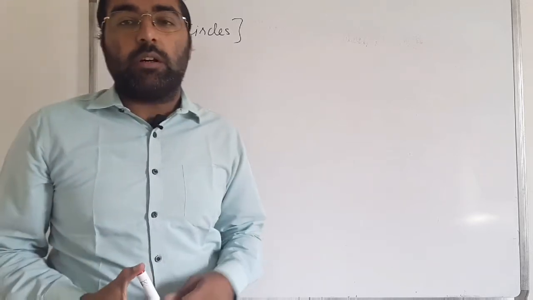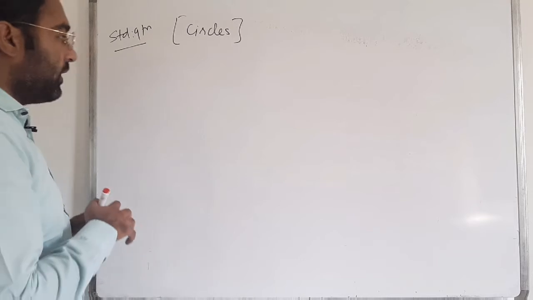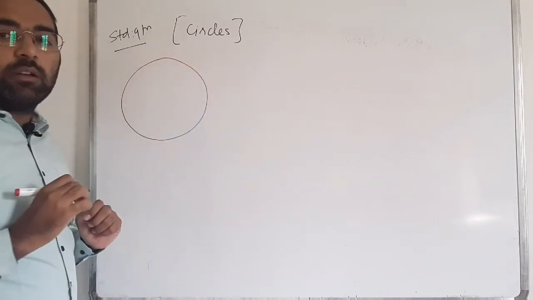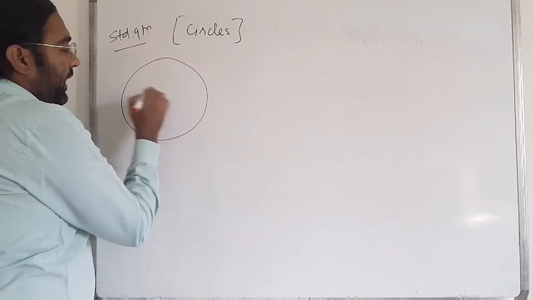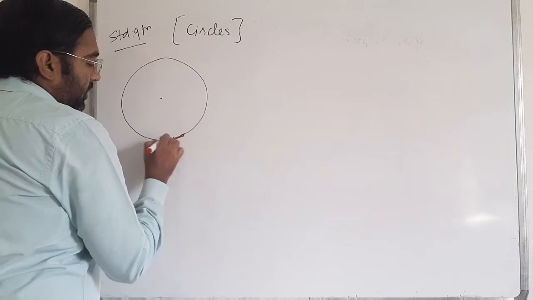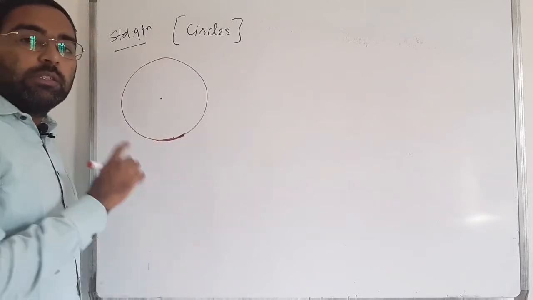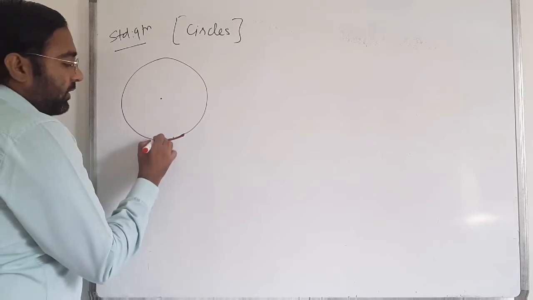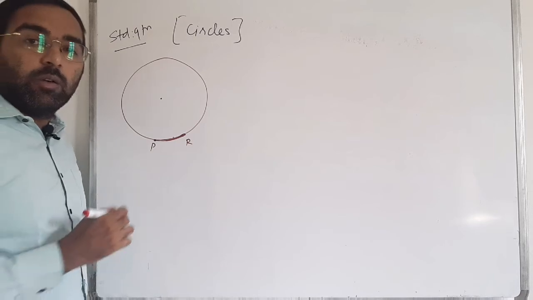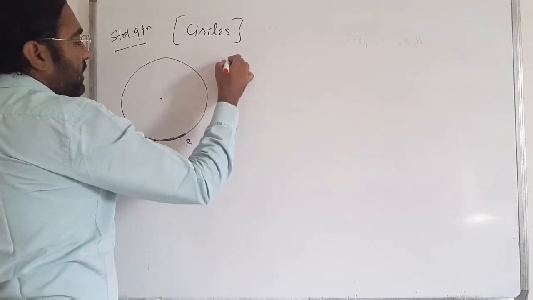Next we are moving to the arc. Now, this is the circle. I'll take a small part of the circle. Here is the small part of the circle. Clear? So this is known as an arc of the circle. Here I'll give the point P and here I'll give the point R. So PR is known as the arc of the circle.